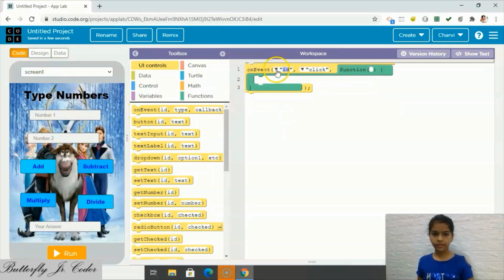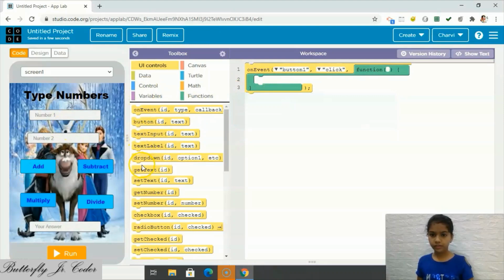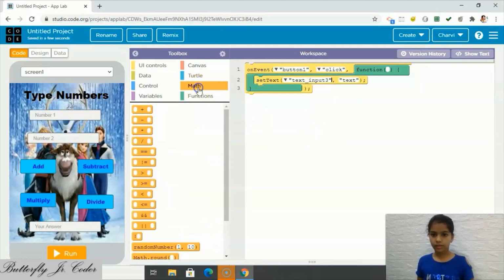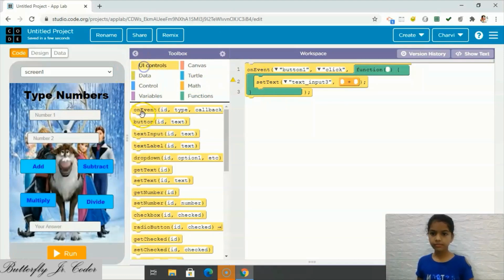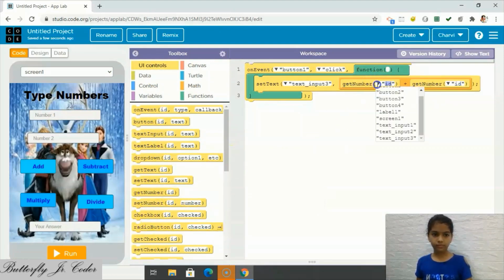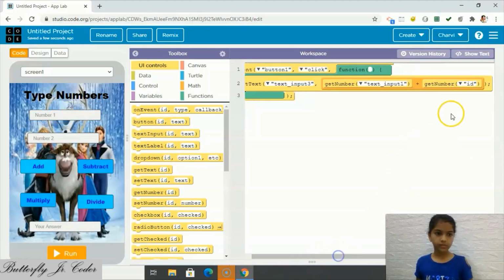On event, when button 1 is clicked, set text to text input 3. In math, so this is the add button. So we will take the addition sign, then get number and get number. Here we will take text input 1 and 2.